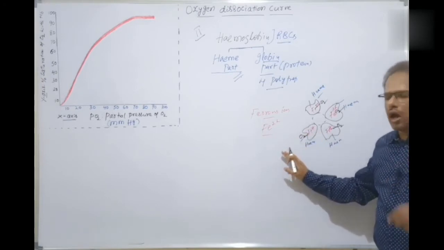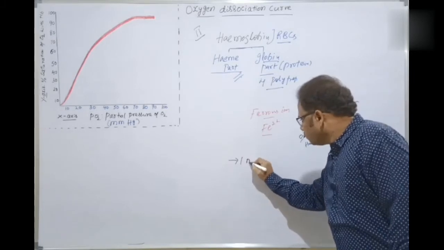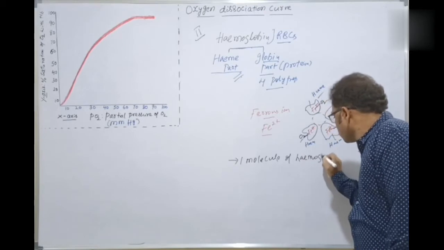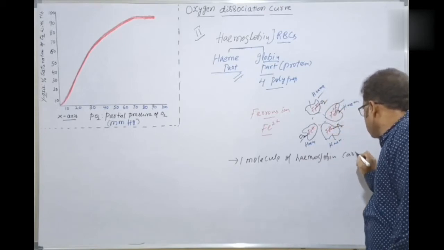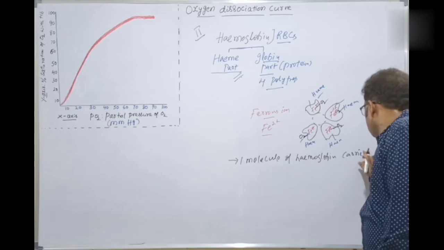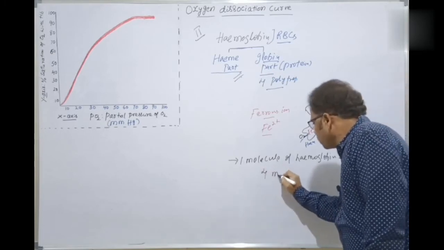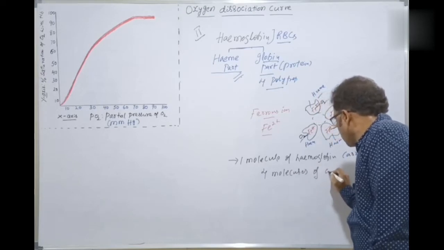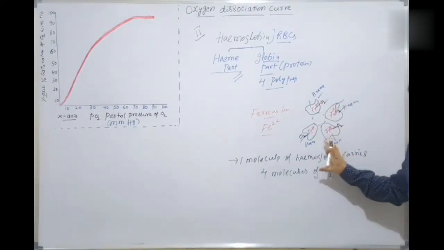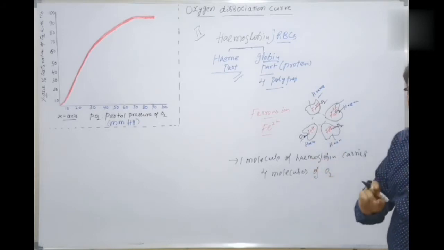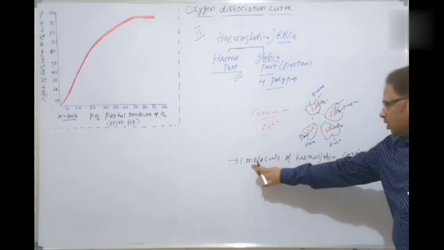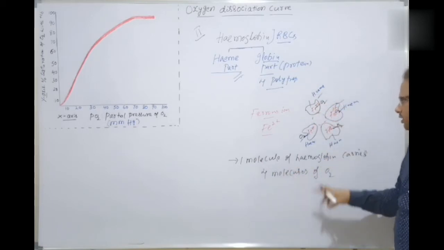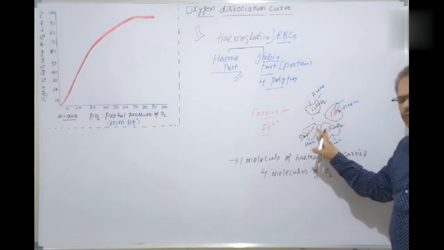One molecule of hemoglobin carries 4 molecules of oxygen, that is 8 atoms of oxygen, because it is attached to the iron in the ferrous form.